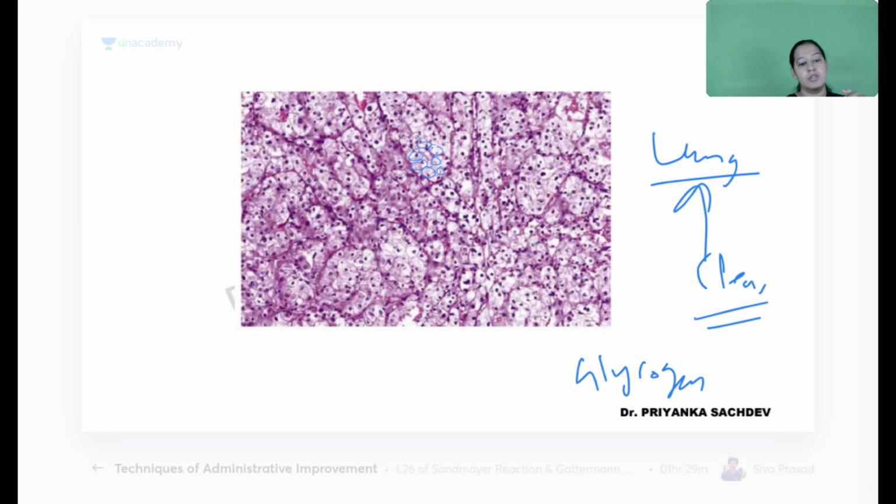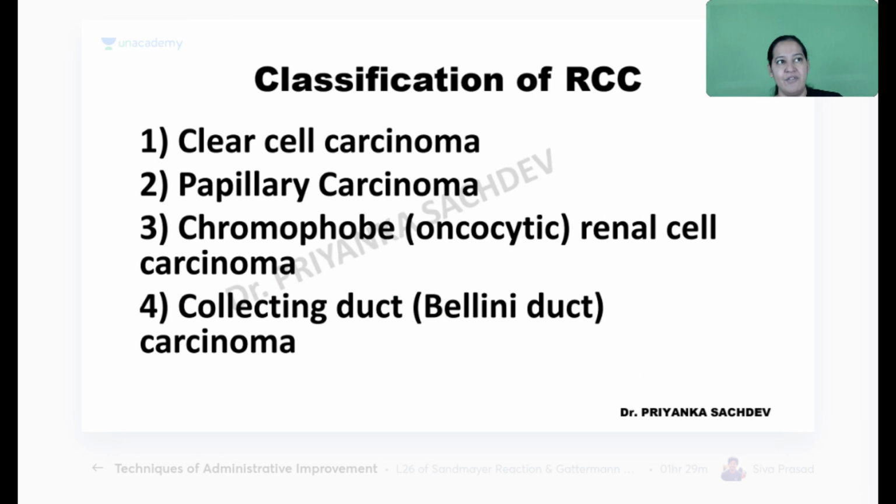Have you got it? So on this image, many questions can be framed. One, what is the diagnosis? It is RCC. Where is it metastasizing? It is metastasizing to the lung. Why is it clear? Because the cytoplasm contains excessive glycogen. Have you got it?